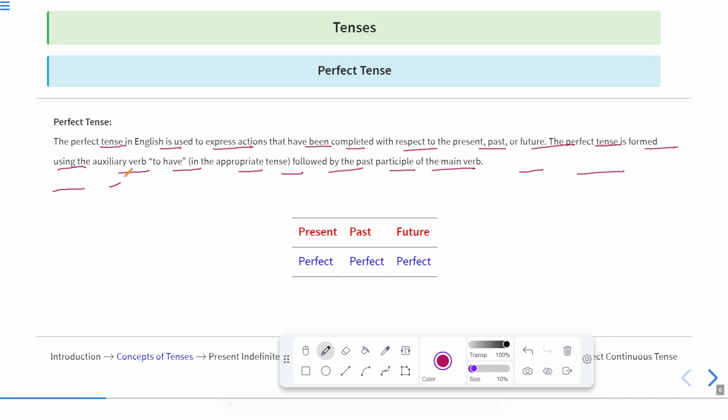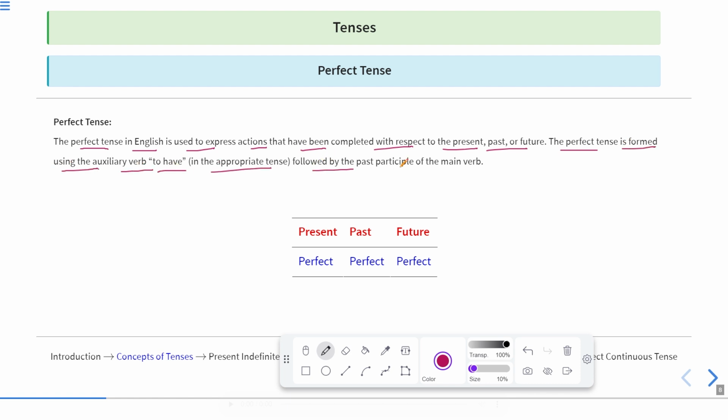Now, we'll discuss the perfect tense. The perfect tense in English is used to express actions that have been completed with respect to the present, past, or future. The perfect tense is formed using the auxiliary verb to have in the appropriate tense, followed by the past participle of the main verb. So the perfect tense is formed using the auxiliary verb to have. Here in perfect tense, we necessarily have the have verb.